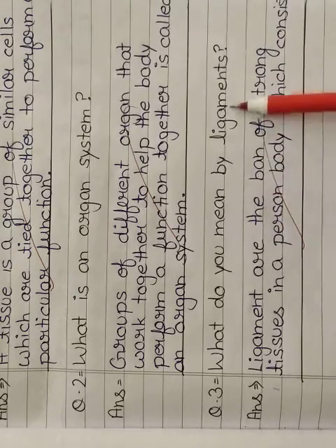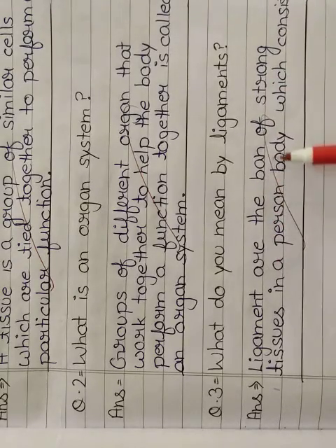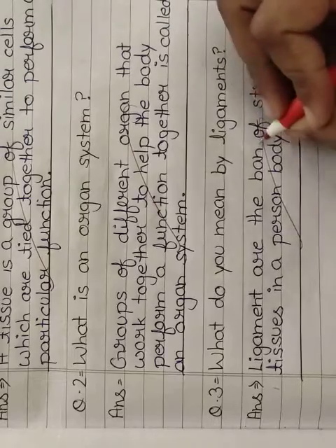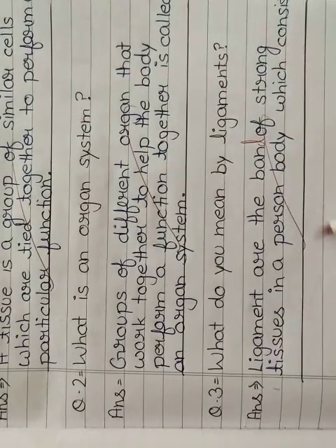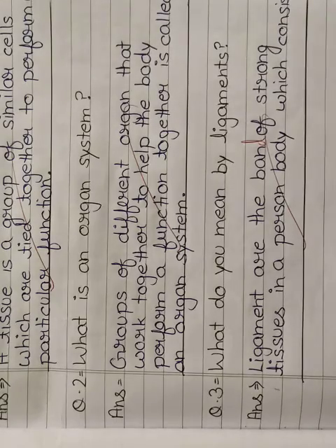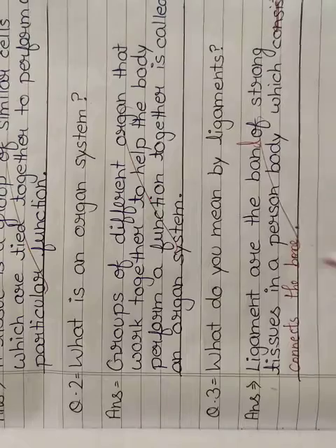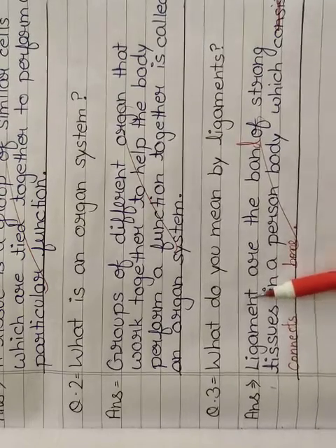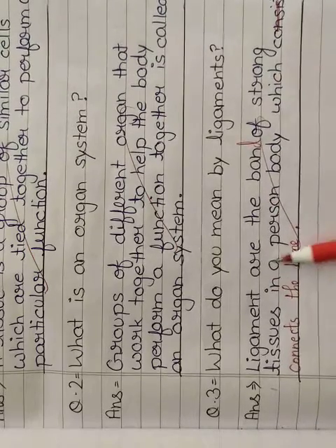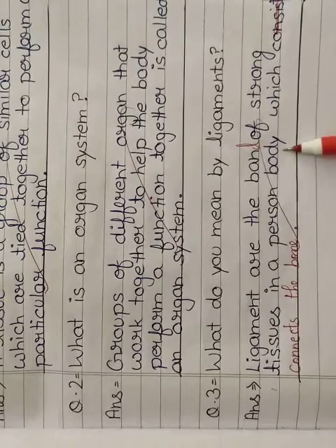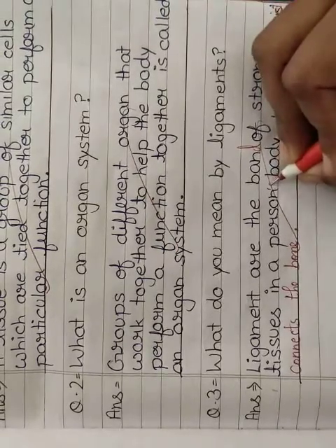What do you mean by ligaments? Ligaments are the band of strong tissues in a person's body which connects the bone. Okay, once again I am reading. Ligament are the band of strong tissues in a person's body which connect the bone.